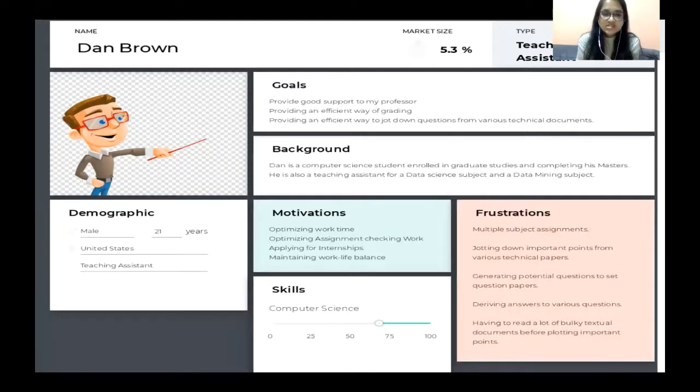So, as you can see, both of these kids have the same set of frustrations and motivations to some extent. So that's where our application comes in handy. It would turn out to be a very cost effective and helpful alternative for every student, such that their everyday tasks, like creating summaries or questions, would be eased up.